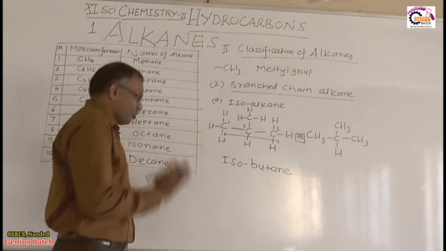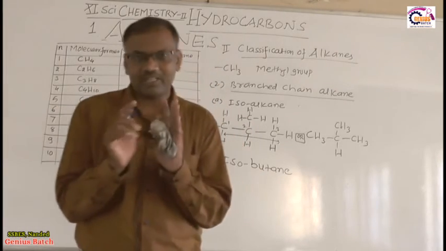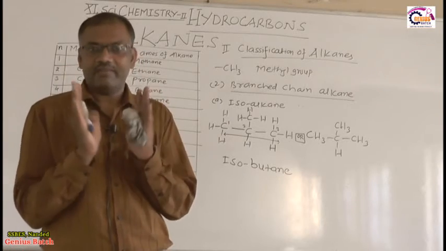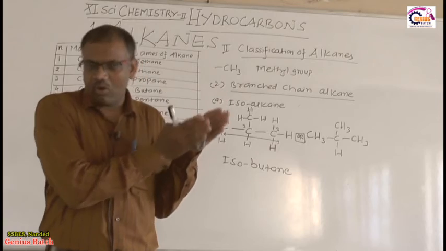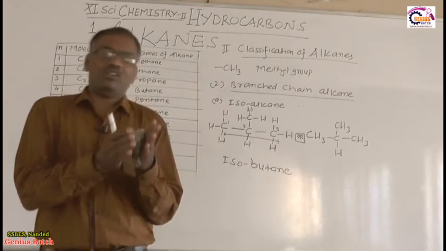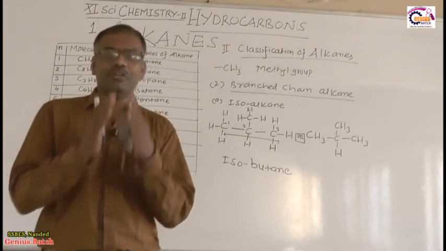For the second example, keep in mind that iso starts from carbon number 4. We cannot write an iso compound from carbon number 1, 2, 3. So isoalkane generally starts from carbon number 4.